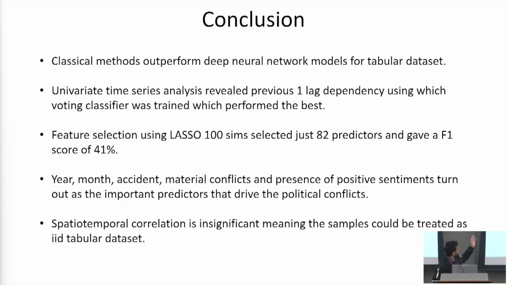As we saw, year, month, accident, material conflicts, and the presence of positive sentiments turn out as the important predictors that are driving the political conflicts in Mexico. Finally, we concluded that the spatial correlation is insignificant using the extended global Moran's index, meaning that the samples could be treated as an IID tabular dataset.